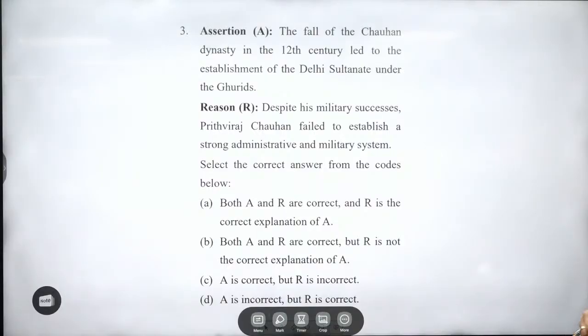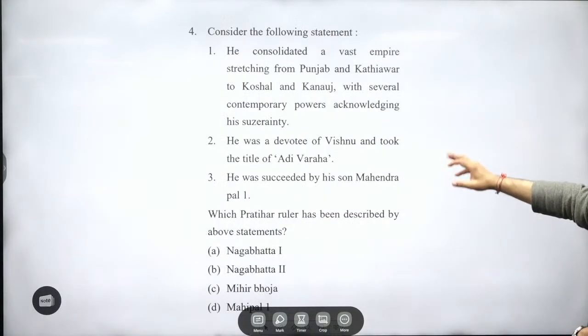Third question. The fall of the Chauhan dynasty in the 12th century led to the establishment of the Delhi Sultanate. Okay, we'll be seeing it in the Delhi Sultanate part, or the Rajput kingdoms we'll be discussing. Fourth part you come up with.